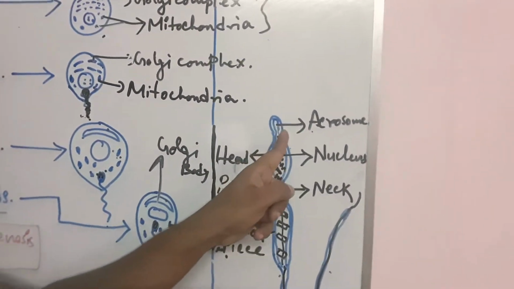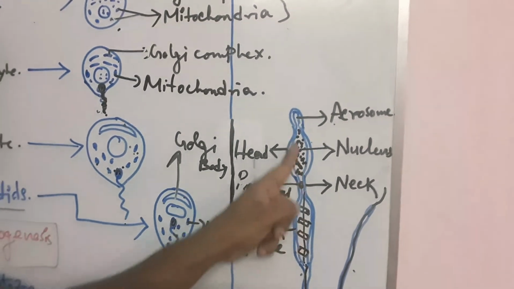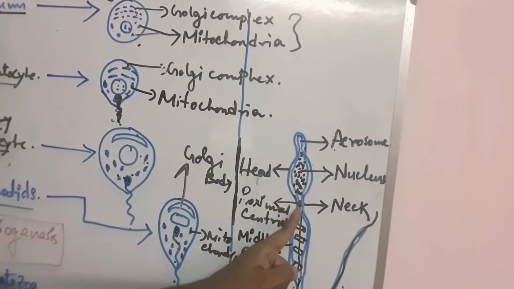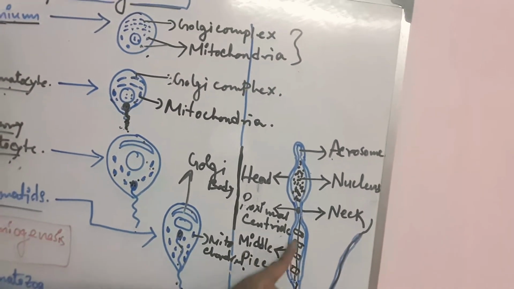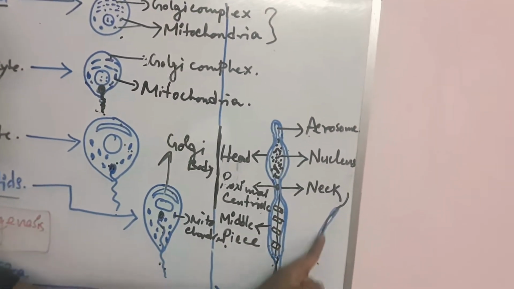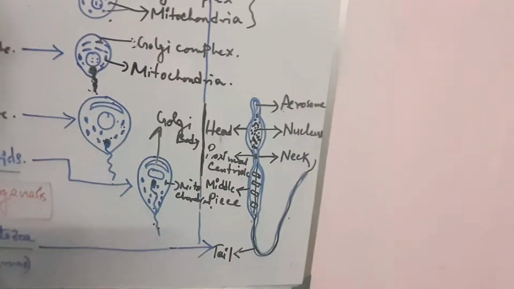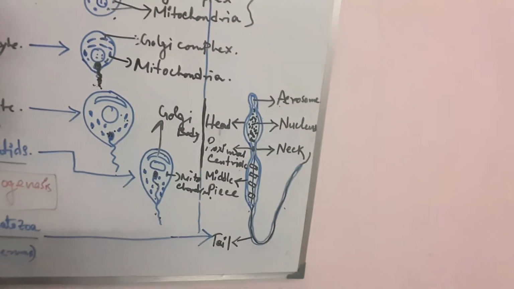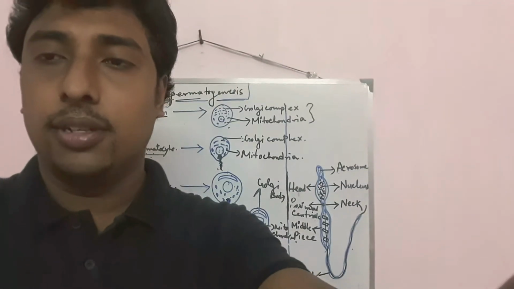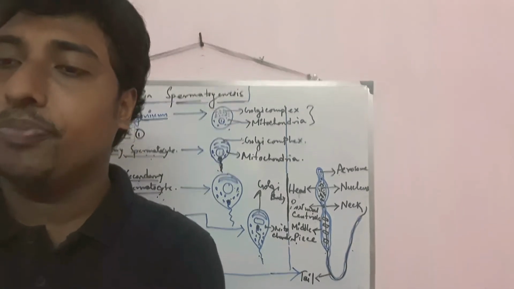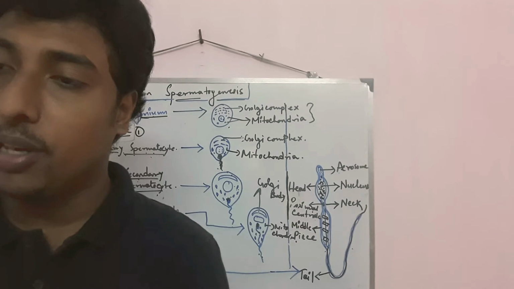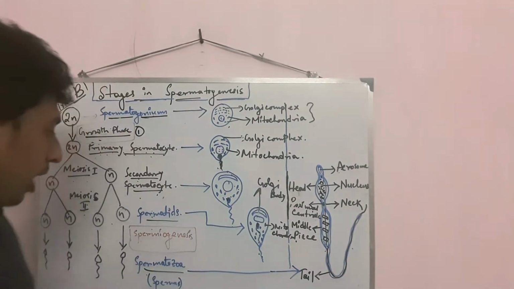Look at the structure. This region is the acrosome, then the nucleus, and then the proximal centriole, a dense-like structure. Then this portion is the middle piece, and then the tail is present. So that is the structure of mature sperm or spermatozoa. The structure of spermatozoa is very much important. You can also practice the diagram of spermatozoa.